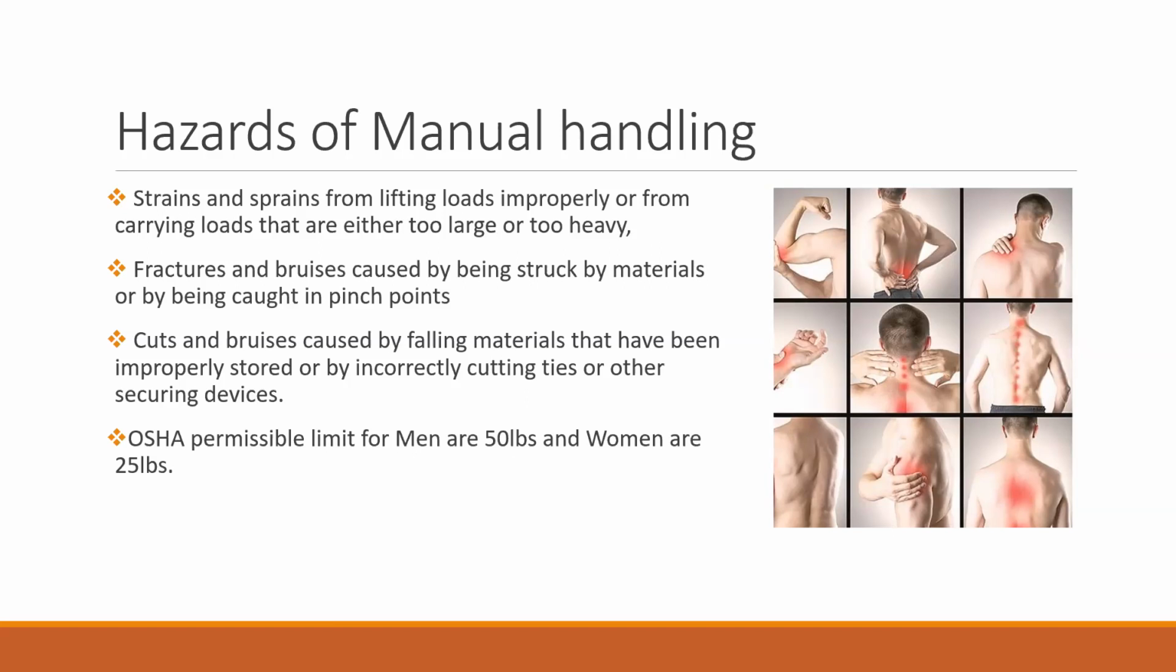OSHA permissible limit for men is 50 pounds, which means around 24 kg. A man can lift about 50 pounds as manual handling. On the other hand, for a woman it is 25 pounds, which means around 12 kilos. So this is the limit. If you are handling under this limit, this is okay, no problem.